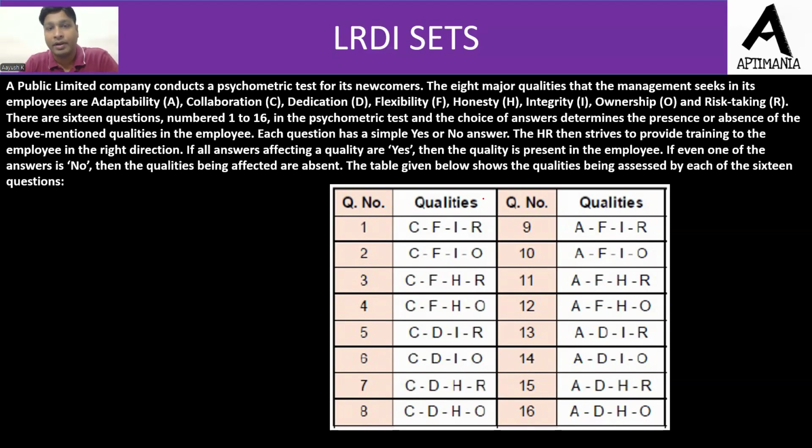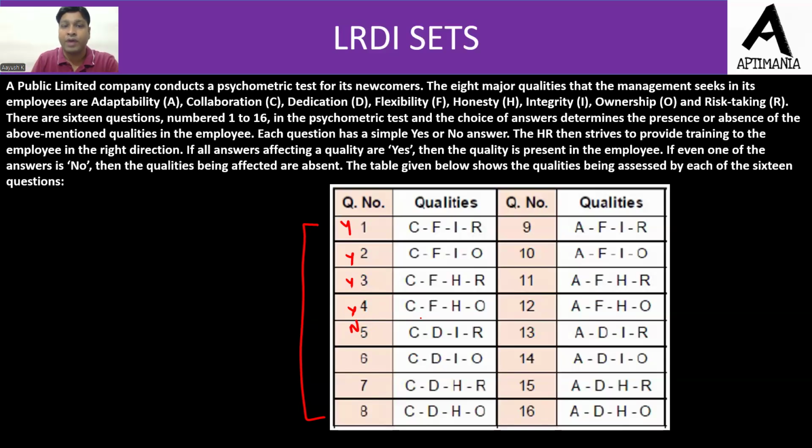As in, for example, we are looking for quality collaboration, C. Now we can see that C is present in the first 8 questions. Now, if suppose I've answered these questions as yes, yes, yes, yes, but I've answered this as no. So basically, if I do have this collaboration quality, then I must have answered all the questions having C with a yes only.